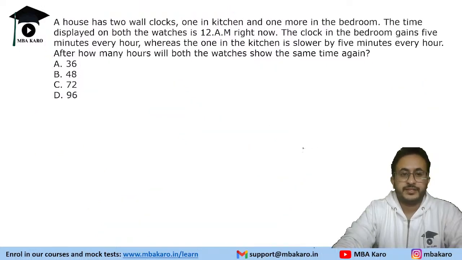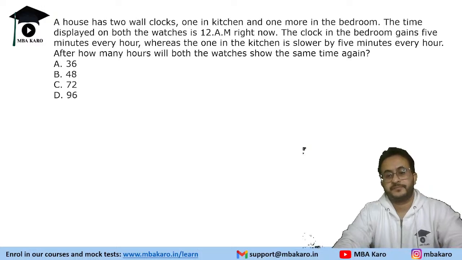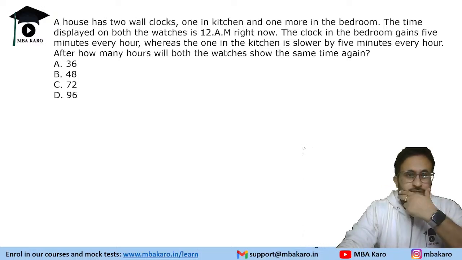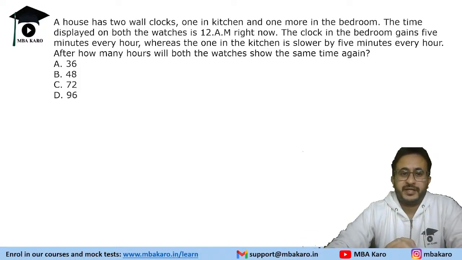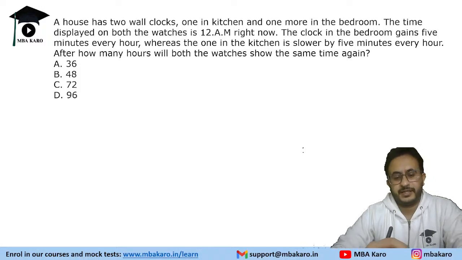All right, so let's look at the next question. It says a house has two wall clocks, one in the kitchen and one in the bedroom. The time displayed on both the watches is 12 a.m. right now. The clock in the bedroom gains 5 minutes every hour, whereas the one in the kitchen is slower by 5 minutes every hour. After how many hours will both the watches show the same time again?